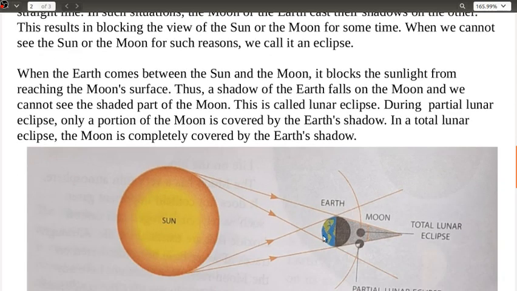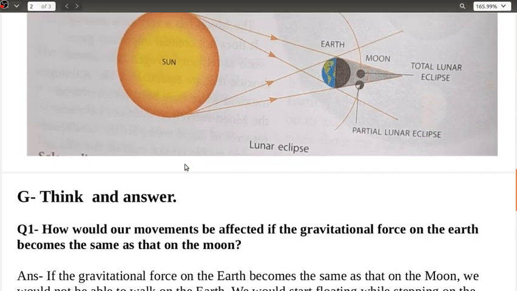Now when the earth comes in between the sun and the moon, it blocks the sunlight from reaching the moon's surface. Thus the shadow of earth falls on the moon and we cannot see the shaded part of the moon. Now this is called the lunar eclipse. During partial lunar eclipse, जब पूरा चंद्र ग्रहण नहीं होता है, so only a portion of the moon is covered by the earth's shadow. In a total lunar eclipse, the moon is completely covered by the earth's shadow.